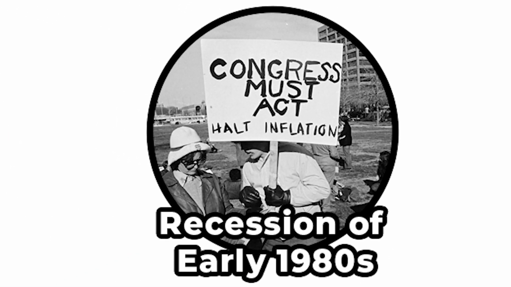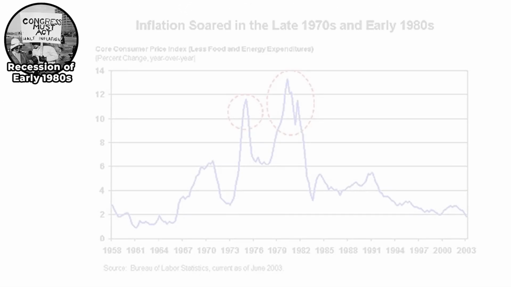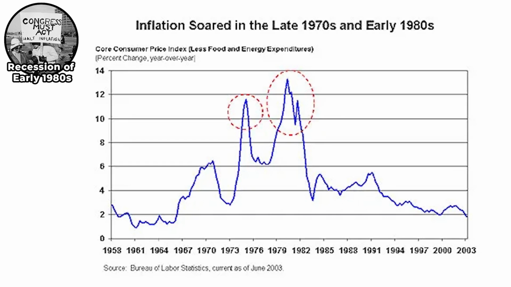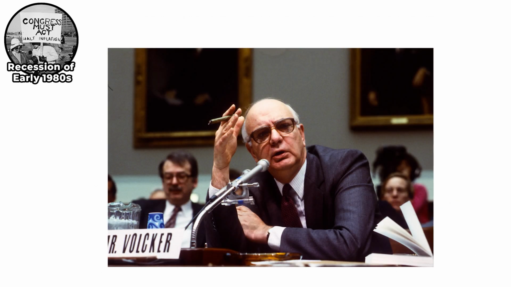The early 1980s recession was actually two back-to-back recessions, the first from January to July 1980, and the second from July 1981 to November 1982. Building off the inflation crisis of the 1970s, prices were still rising rapidly by the early 80s. To combat this, Federal Reserve Chair Paul Volcker raised interest rates as high as 20%, intentionally triggering a recession to break inflation by shrinking the money supply and curbing spending.